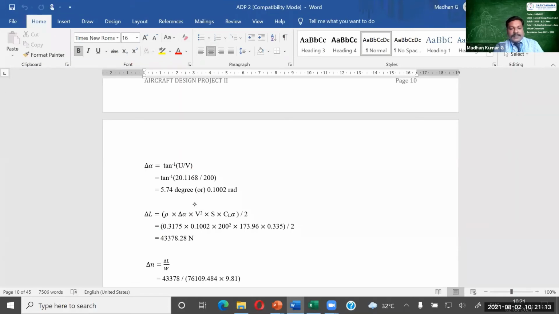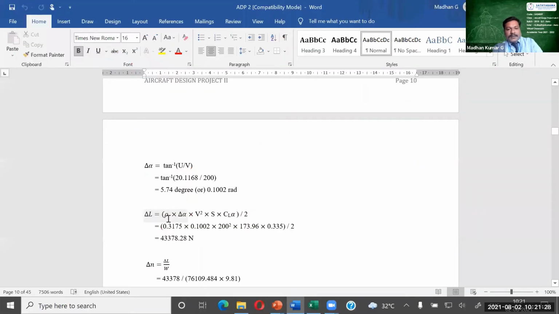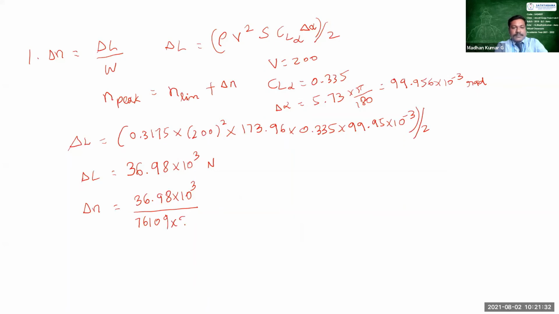So total weight of the aircraft is 76109.484 multiplied by 9.81. Okay, 76109 into 9.81. Yeah, can I get the value of delta N now? 0.049 is the value of delta N.